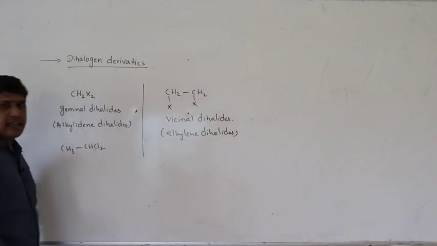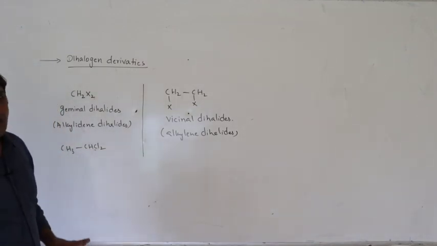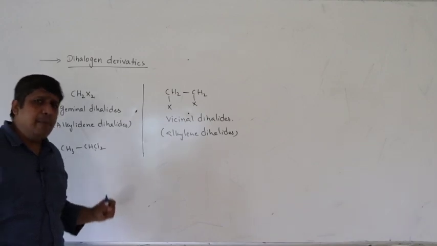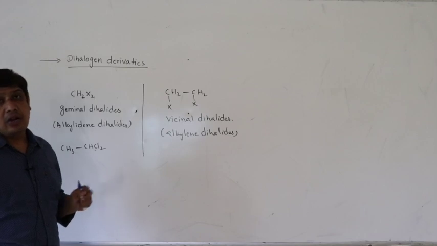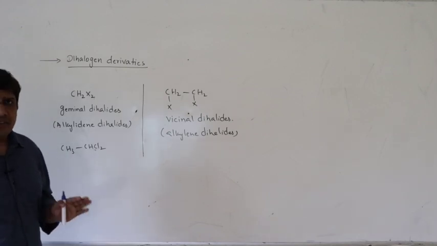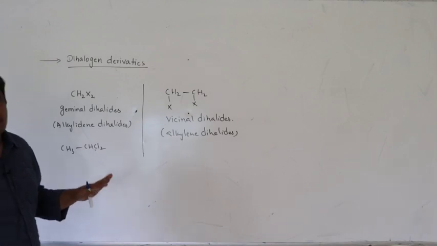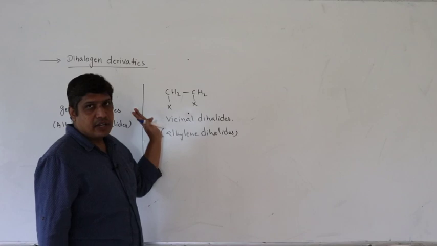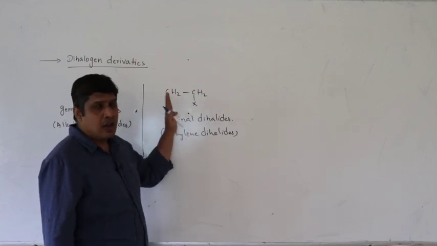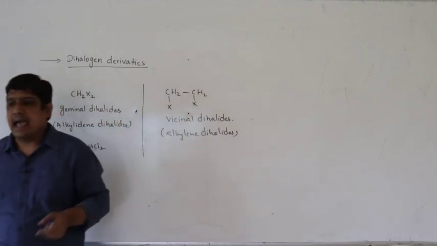So what are geminal dihalides? They are halogen derivatives in which two halogen atoms are present on the same carbon. What are vicinal dihalides? They are halogen derivatives in which two halogen atoms are present on adjacent, successive carbon atoms. So if halogen atoms are present on adjacent carbon atoms, then we call them vicinal dihalides.